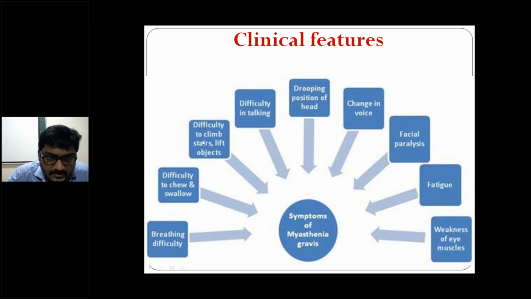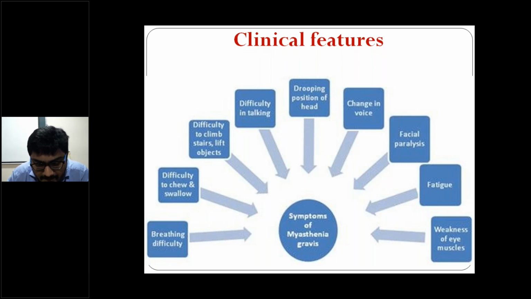What do you mean by this? Difficulty to climb stairs and lift objects. So which muscle weakness is there? Proximal muscle or distal muscle? What are the symptoms of proximal muscle weakness? What will you ask in the history for proximal muscle weakness? What will you ask in the history for distal muscle weakness?